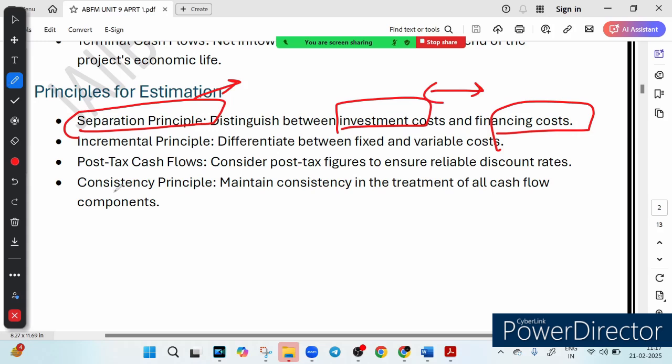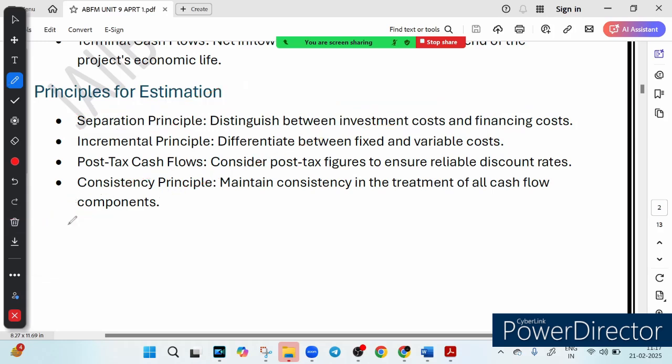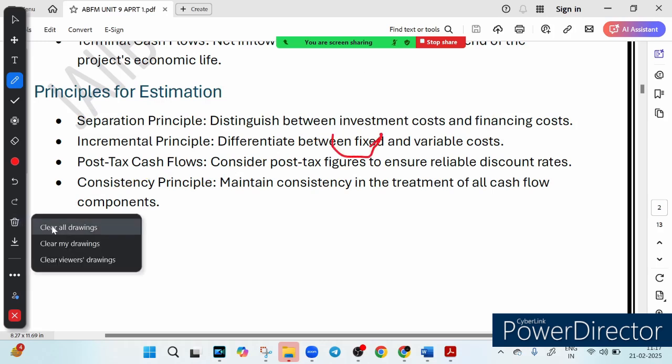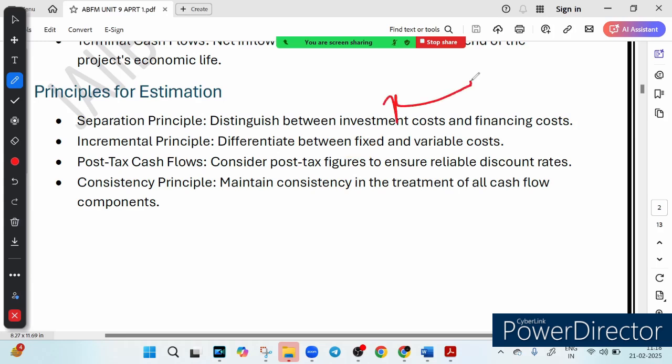Keep them separate. Now you may wonder, what is this investment cost, what is this financing cost? Whenever I say investment cost, it simply means the money spent on the project, right? How much money you have invested on the project is called investment cost. And whenever I say financing cost, it means money borrowed to fund it, how much money you have borrowed from a bank or somewhere else.